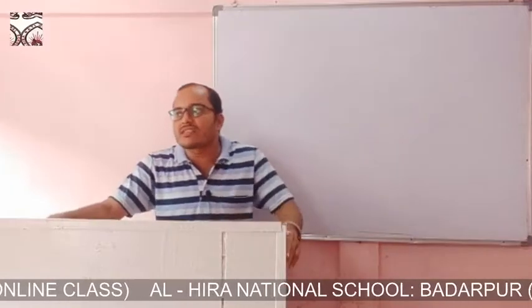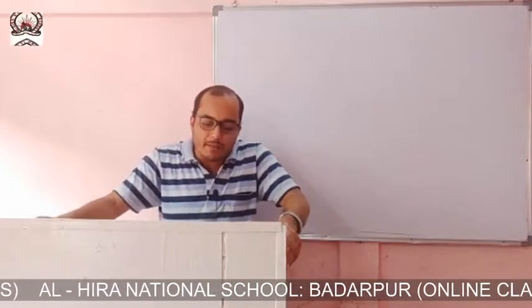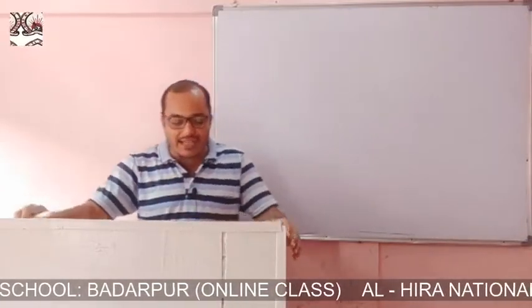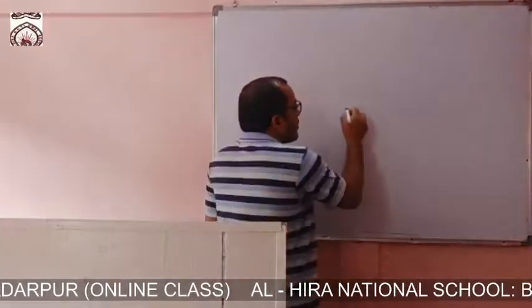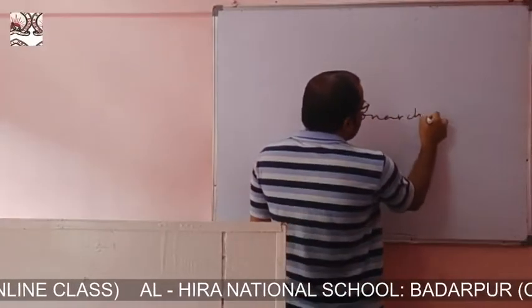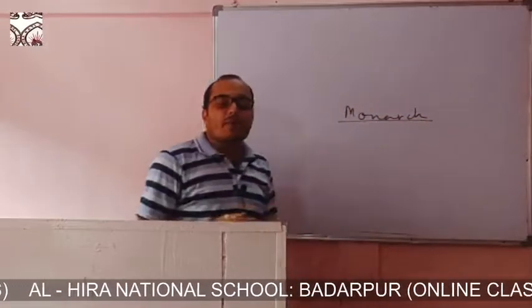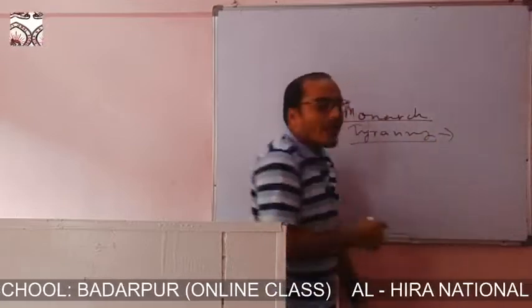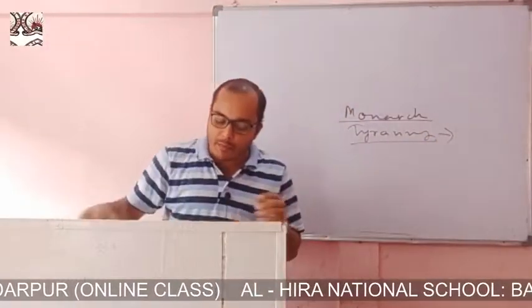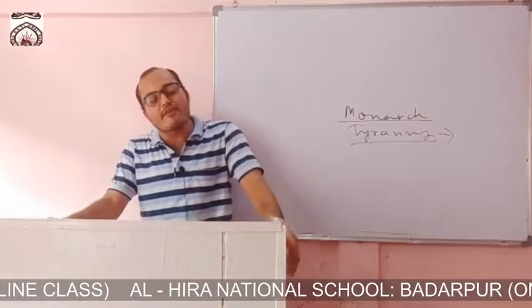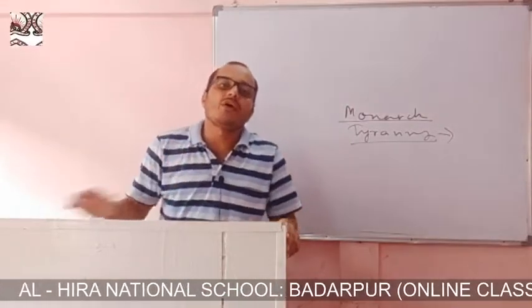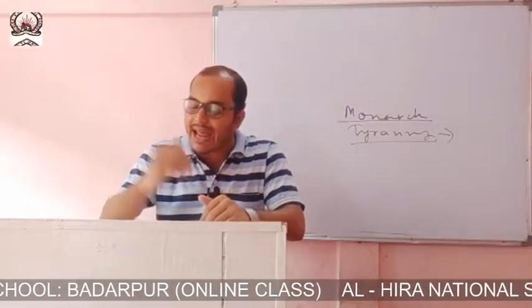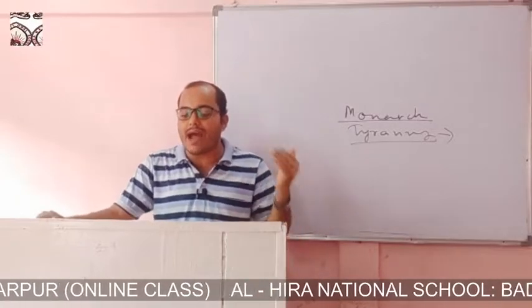The classification of the government was started by Plato and continued by his disciple Aristotle. According to Aristotle, different classifications are there. Monarchy, when a single ruler rules the state for the welfare of the people. Tyranny, when a single ruler rules but against the interest of the common people. Aristocracy, when a few people rule. Polity, when many people rule. Oligarchy, when a few people rule. And democracy, when governed by many people.